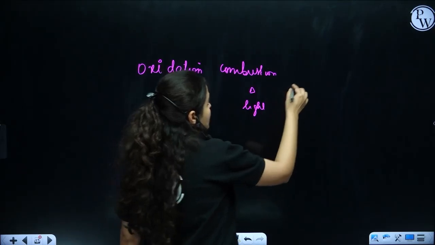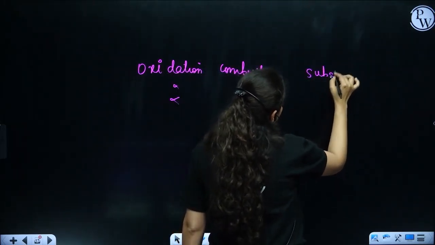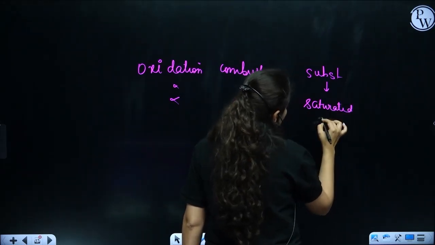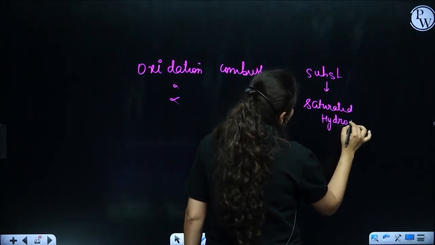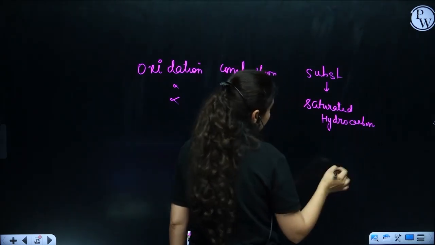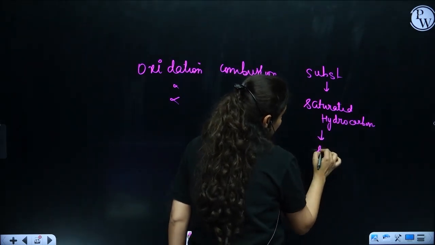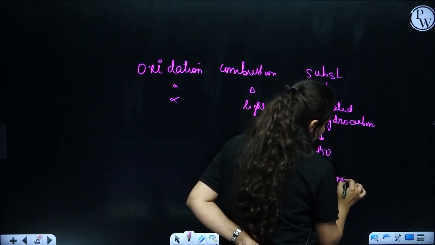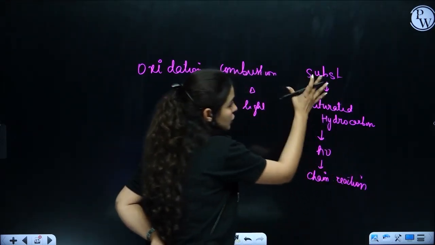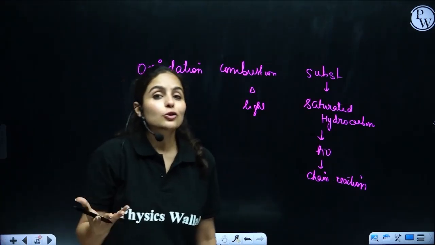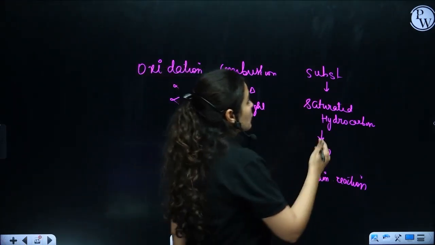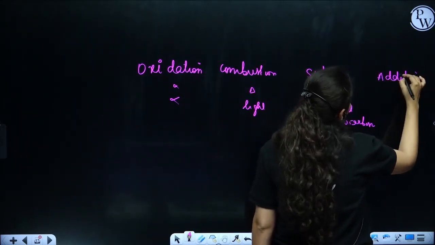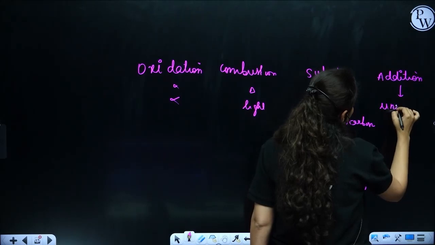Now as we go to substitution, a substitution reaction is only given by saturated hydrocarbons. Saturated hydrocarbon means single bond compounds, that means alkanes. They react in presence of sunlight. It's a chain reaction, or a stepwise reaction. In this particular process only, you are able to get chloroform as well. Now, if we talk about addition reactions, they only take place in unsaturated hydrocarbons.